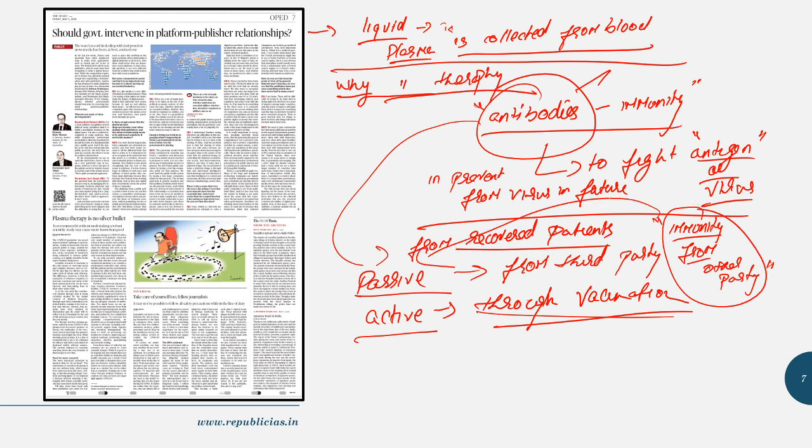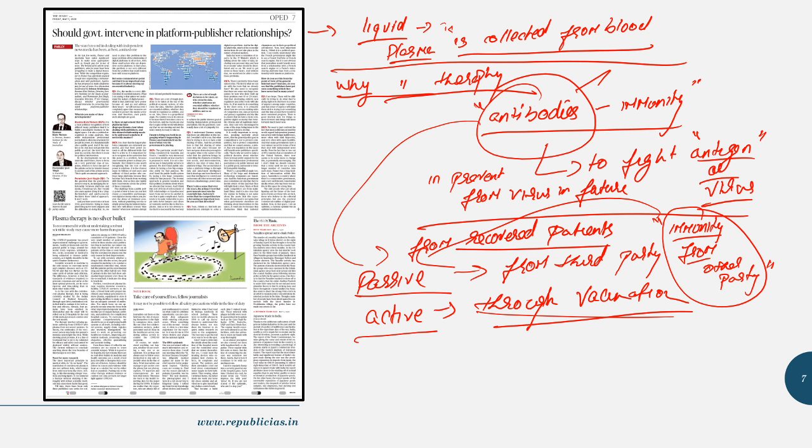And in the case of plasma therapy, what we are doing is taking out the plasma, out of which we take the antibodies, and we use those antibodies to treat COVID-19 patients. So this is the concept of passive immunity. Okay. So UPSC prelims might ask you what is the difference between active immunity and passive immunity? Or it might ask you a direct question on plasma.